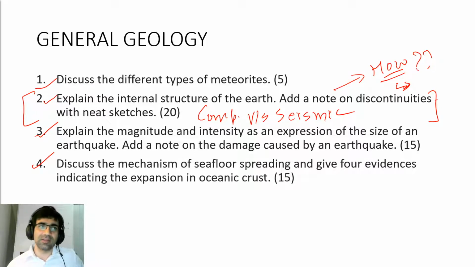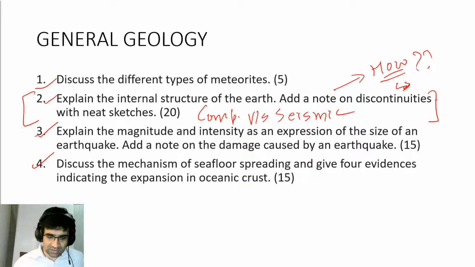Usually they will ask you to write a note on sea floor spreading, or the wording will change, but it is very commonly asked. If you go through a general geology or planetary geology course, you will find answers to all these questions. So for mechanisms of seafloor spreading, you have to write about it, and four evidences.